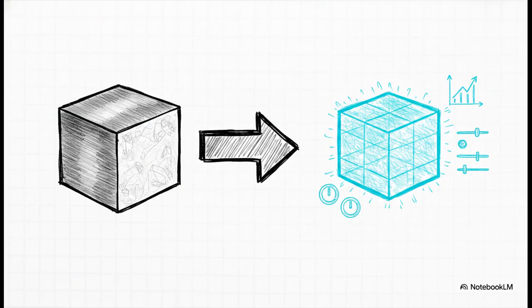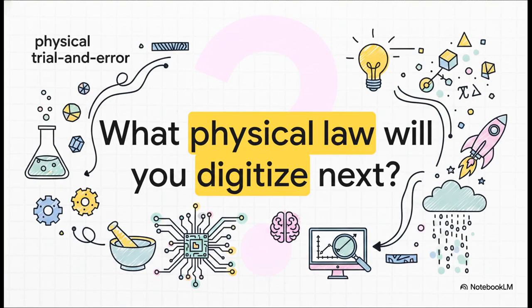So if there's one thing to take away from all this, it's this. What we're doing here is so much more than just crunching numbers. It is the digital optimization of physical laws. We're essentially creating a digital twin of our material's behavior, which lets us explore and innovate in ways that were just impossible before. Ultimately, this whole approach transforms materials discovery from a game of slow physical trial and error into one of elegant, fast digital design. It's a brand new frontier, which really just leaves one last inspiring question for all of us. What physical law will you digitize next?